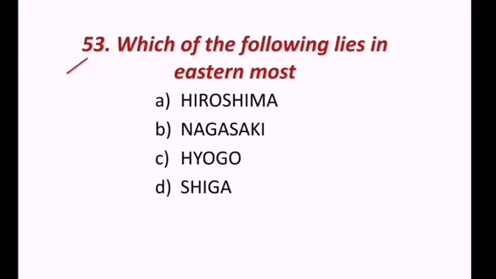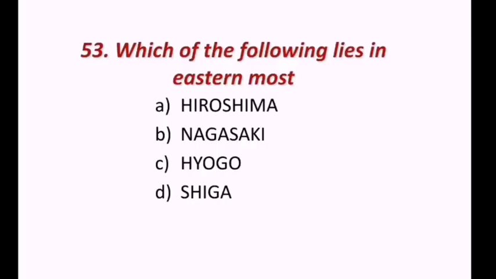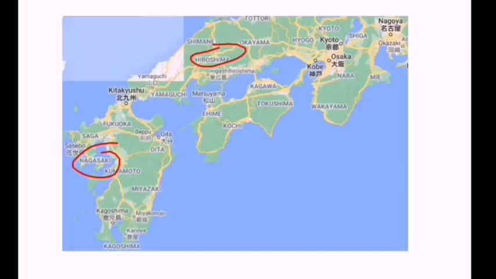Next question. Which of the following lies in the easternmost? Hiroshima, Nagasaki, Hyogo, Shiga. Look at the map. Where is Hiroshima? Hiroshima is here. Nagasaki is here. And Hyogo and Shiga, where are they? Shiga is here. Hyogo is here.